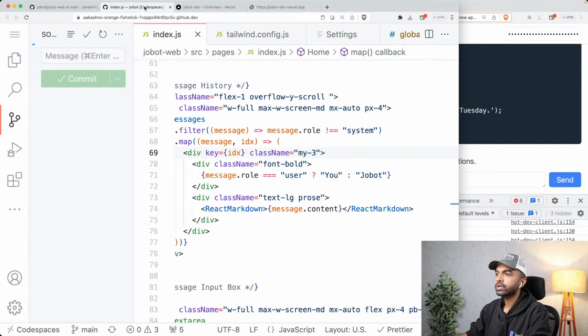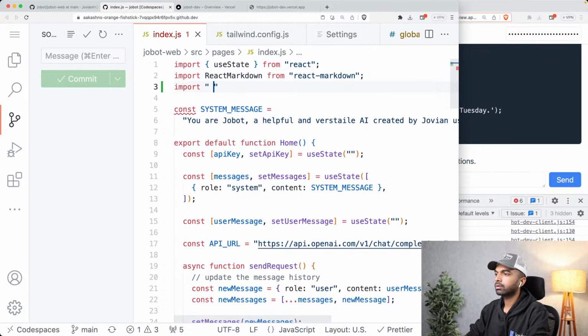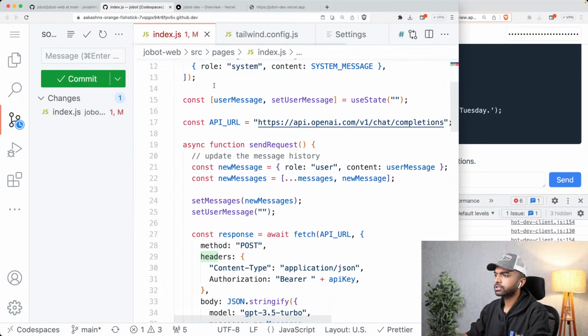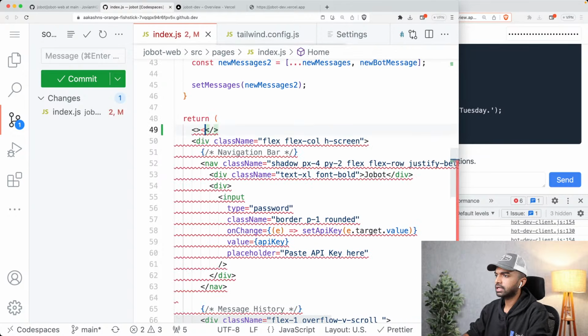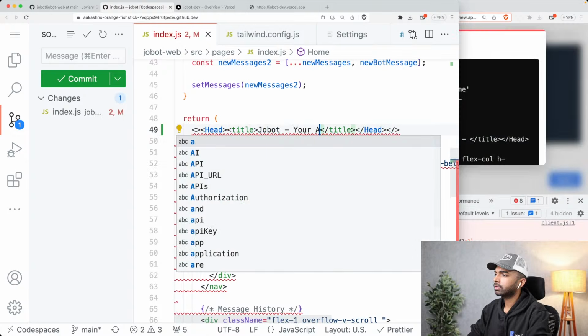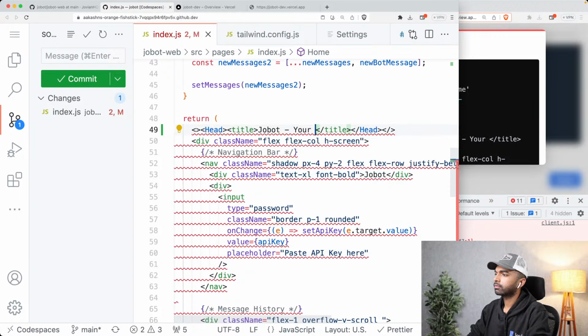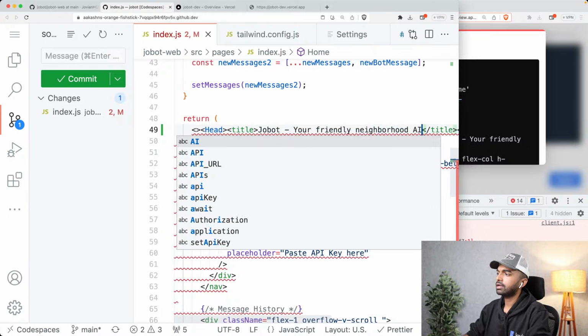So just stay tuned. So let's just add that title in here. So I'm just going to say import head from next/head. And I'm just going to set a title for this page right over here. So I am going to come in here and I'm going to say head title Jobot, your friendly neighborhood AI.